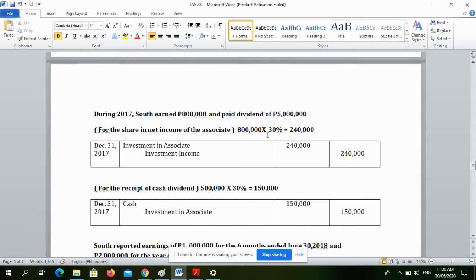So ang share ni Grant, 240,000 pesos. So that's why we will debit investment in associate. Kasi pag meron tayong share in net income, it is an increase sa investment in associate account. And we also credit investment income of 240,000 pesos.